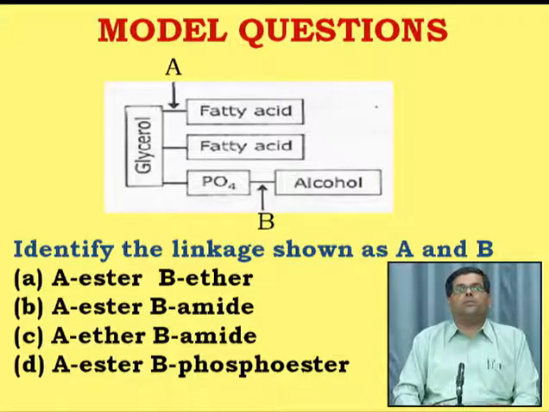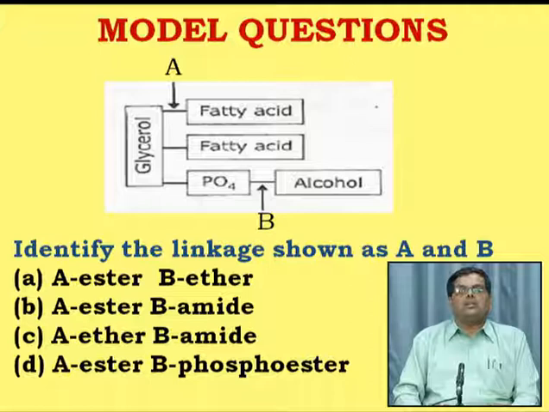So option A, B or D may be correct, since option C has indicated that A is an ether linkage. So option C is ruled out totally. So the possibility is between A, B and D. Now linkage B is not an ether, because it is not taking place between the keto group and the hydroxyl group, which is not shown here.